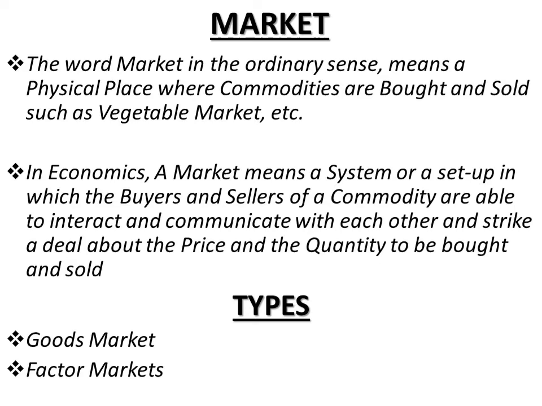The second type of market is the factor market, and these are those markets where factor services are bought and sold, such as the labor market, capital market, etc. The buyers in such markets are the entrepreneurs and the sellers are the owners of factors of production. For example, in the labor market, buyers are the entrepreneurs and sellers are the workers who are selling their labor services to the entrepreneur, right?